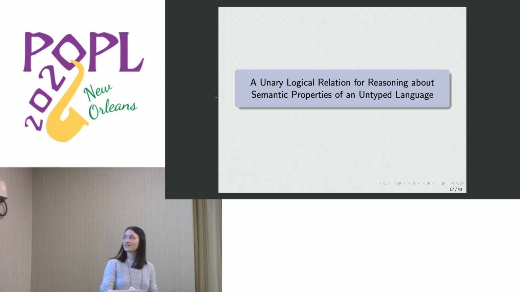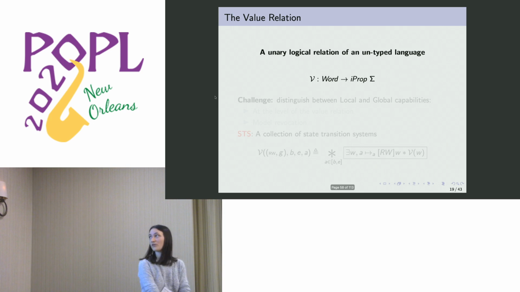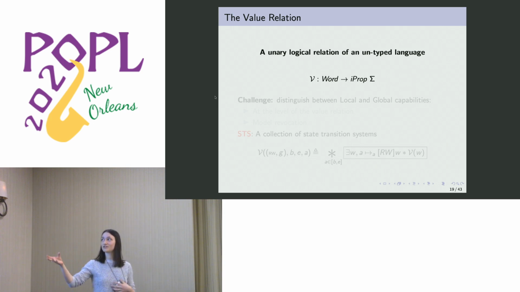So what are we implementing? It's this unary logical relation for reasoning about semantic properties of an untyped language. And in particular, I just want to focus on the value relation. So the same example we saw before, but on paper. So what's the signature? Well, it's an untyped language, so really the value relation is just going to go from words to Iris propositions.